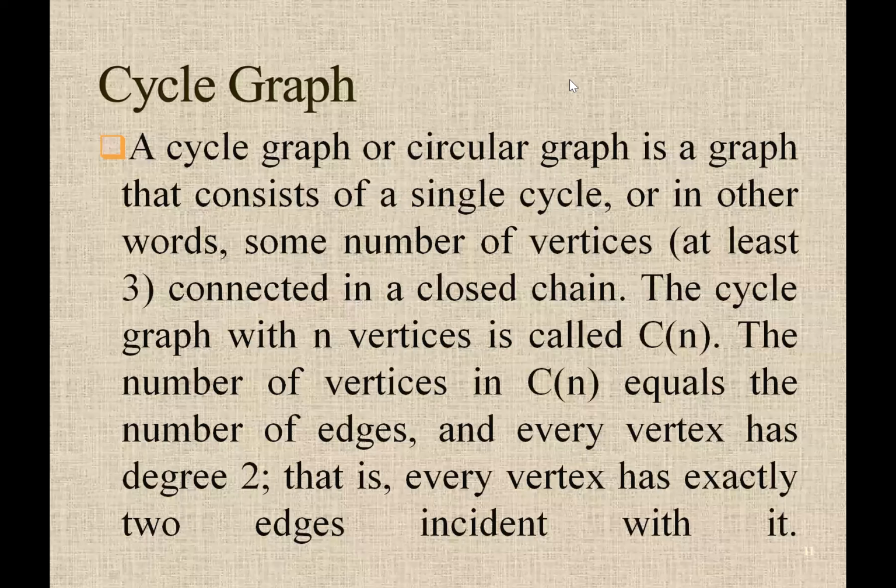A circular graph is a graph that consists of a single circle, or in other words some number of vertices, at least three, connected in a closed chain. The circle graph with n vertices is called Cn. The number of vertices in Cn is equal to the number of edges, and every vertex has degree 2, that is, every vertex has exactly two edges incident with it.